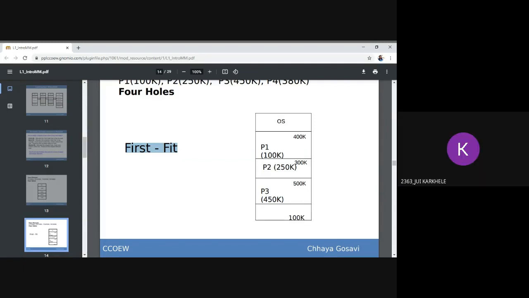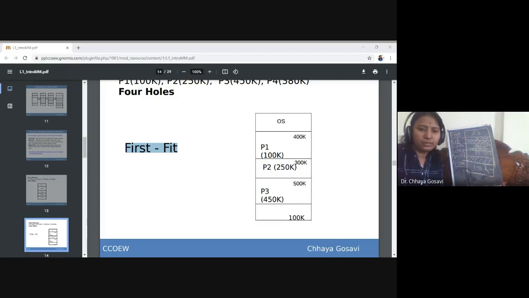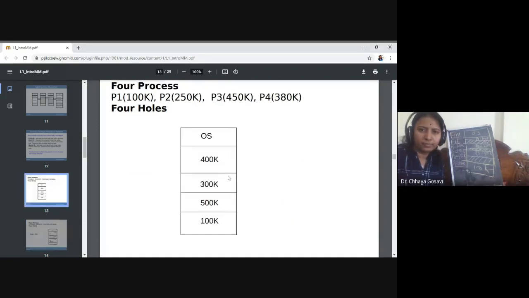Yes. Can you please explain process P2 once again? Okay. So here we just have these blocks, and we have these processes with their requests.